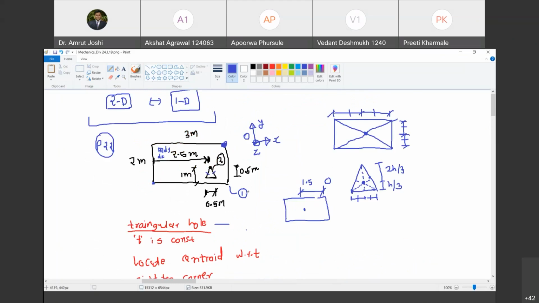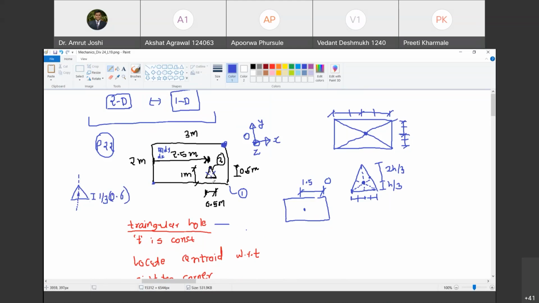Now, somebody raised a pertinent doubt in yesterday's class. If I were to locate the centroid of this triangle along the x direction, I must know whether it is an isosceles triangle or not. So, we are taking this as an isosceles triangle. Therefore, the centroid must lie on this axis of symmetry. Do you agree with me? Yes, sir. No doubt, along y it lies at a distance of 1/3 of 0.6. Are you with me? Yes, sir. But along x it lies on the axis of symmetry. Do you agree with me?